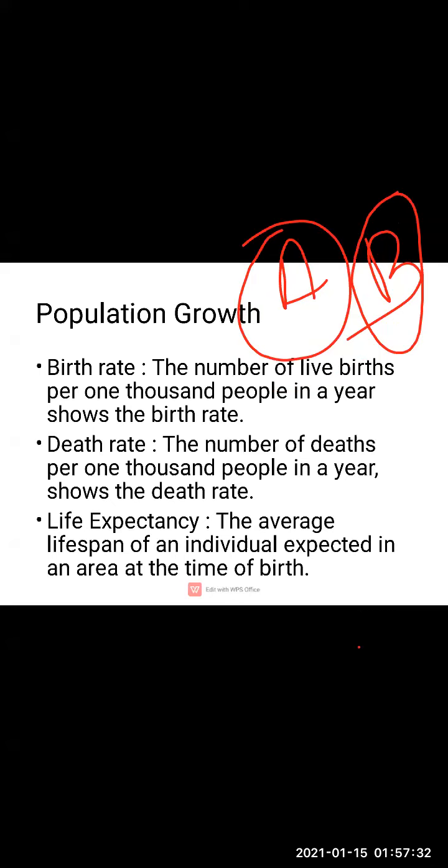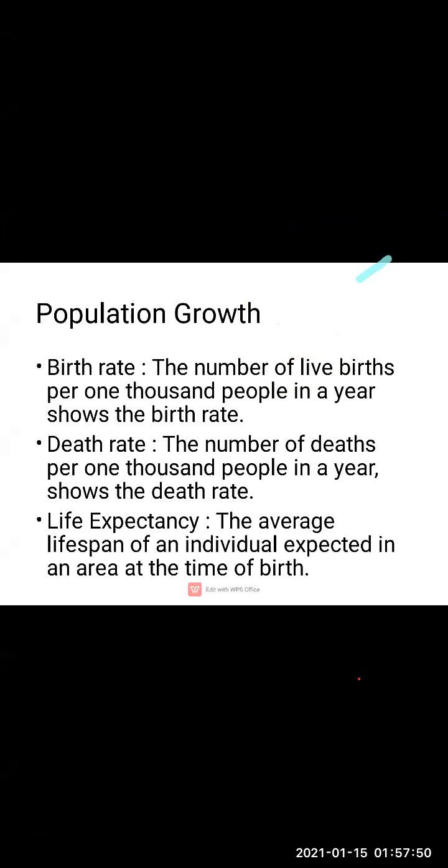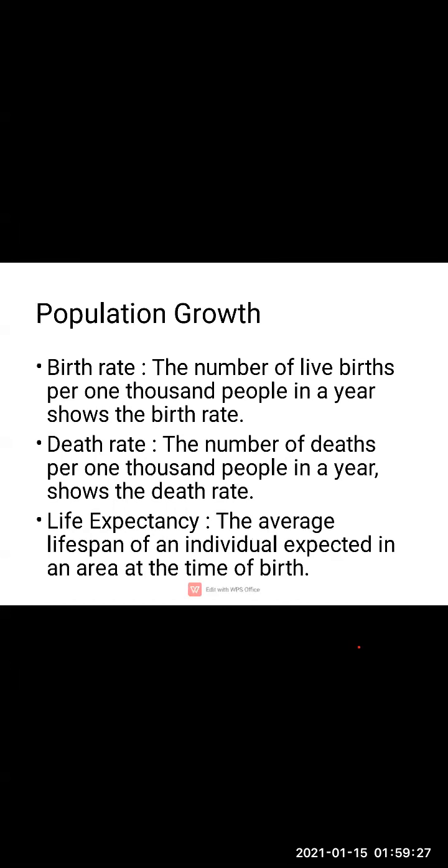What we understand from this is that sometimes there is an increase in population, and other times there is a decrease in the population. Clear children? Population is not going to be constant. This increase or decrease is due to the following factors.